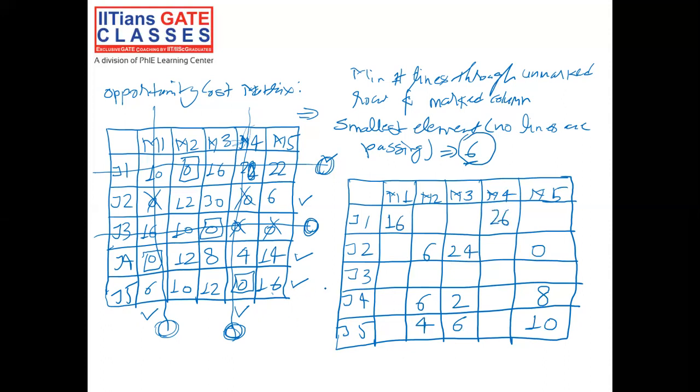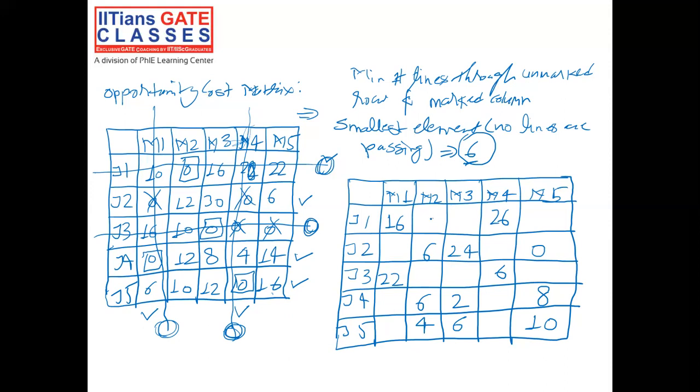At J3 M1, 16 plus 6 is 22. At J3 M4, 0 plus 6 is 6. There were only four intersections, and we leave the remaining elements of the matrix unchanged, so all the other elements will remain as they are.